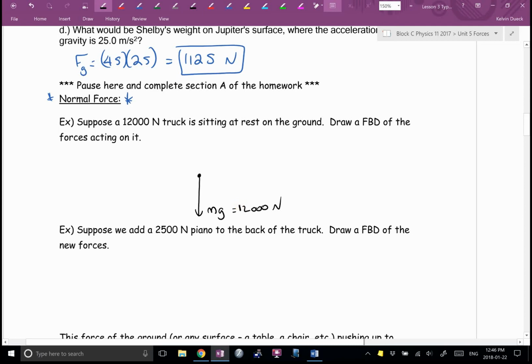Is this truck sinking into the ground like quicksand? Is it flying through like Superman? So the forces must be balanced. So there has to be a force up. How big is that force exactly in newtons? What is that? Well, it's the ground. We're going to give that force a special name today. We're going to start to call it, in a little second, the normal force.